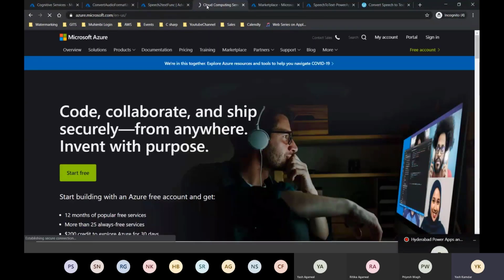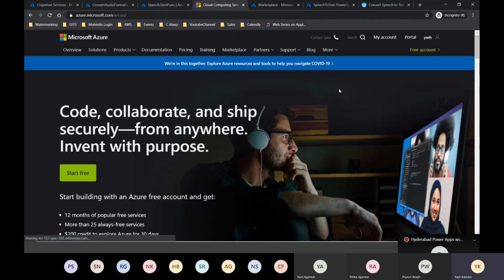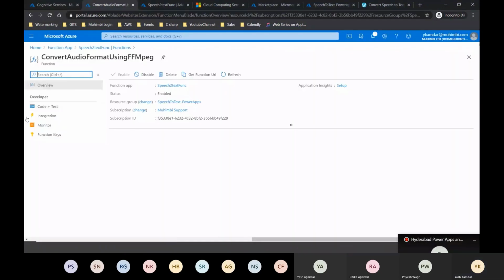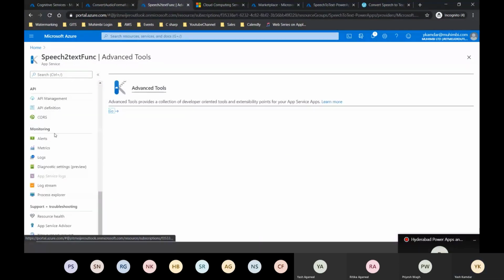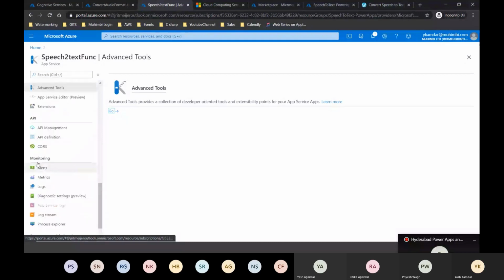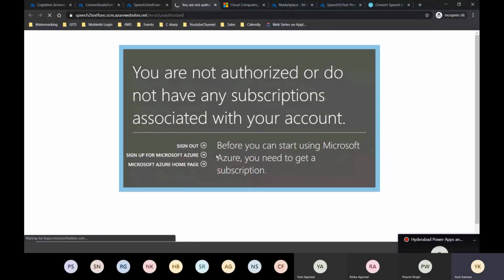I need to sign in because I'm using different environments right now, and that's why it's a bit of a confusion. Or else let me go this way: Code plus test. There used to be a Kudu down here. Let me click on this again. It will come up in just a second. All I need to do is sign in.